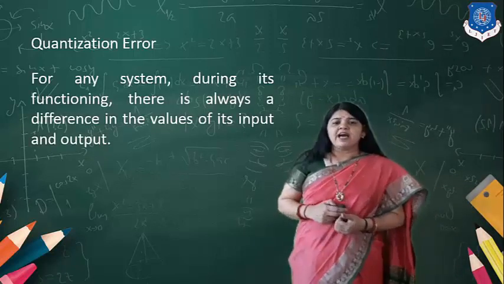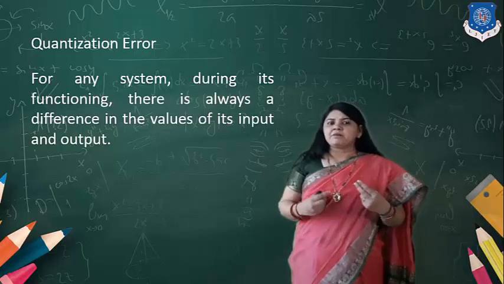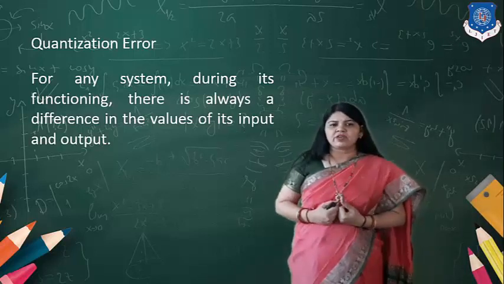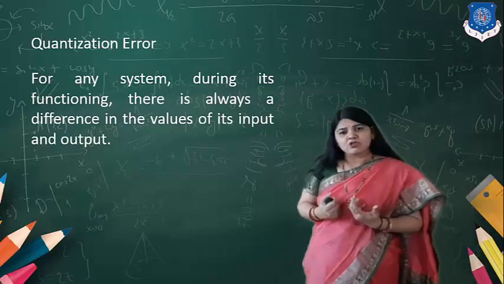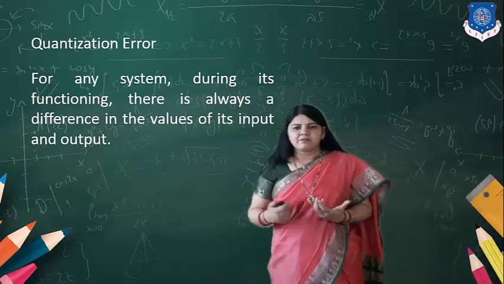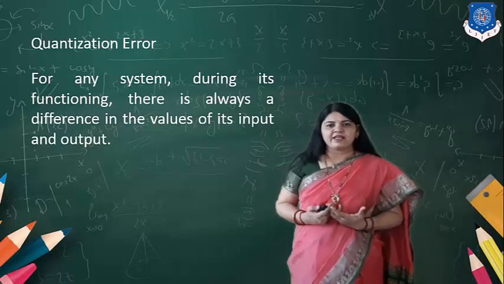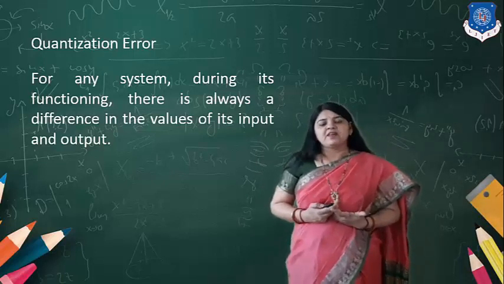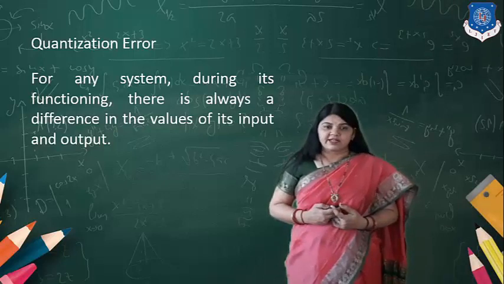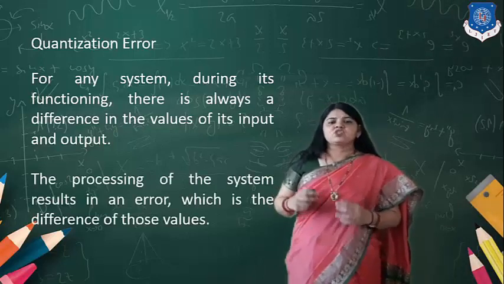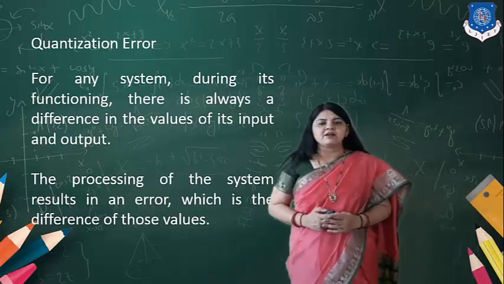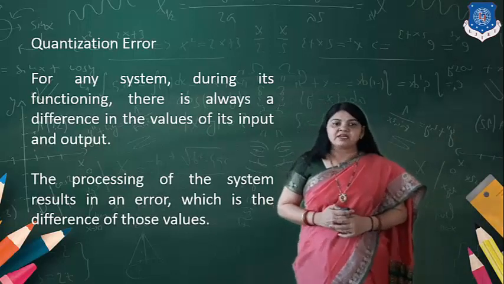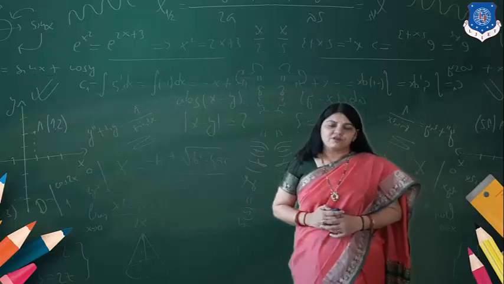Now when we are finding the particular value of the sample, due to this quantization level, we have some difference between the values. If the input and output values give us some difference, then we can say that is a quantization error. The processing of the system results in an error, and it is nothing but the difference between the two values.